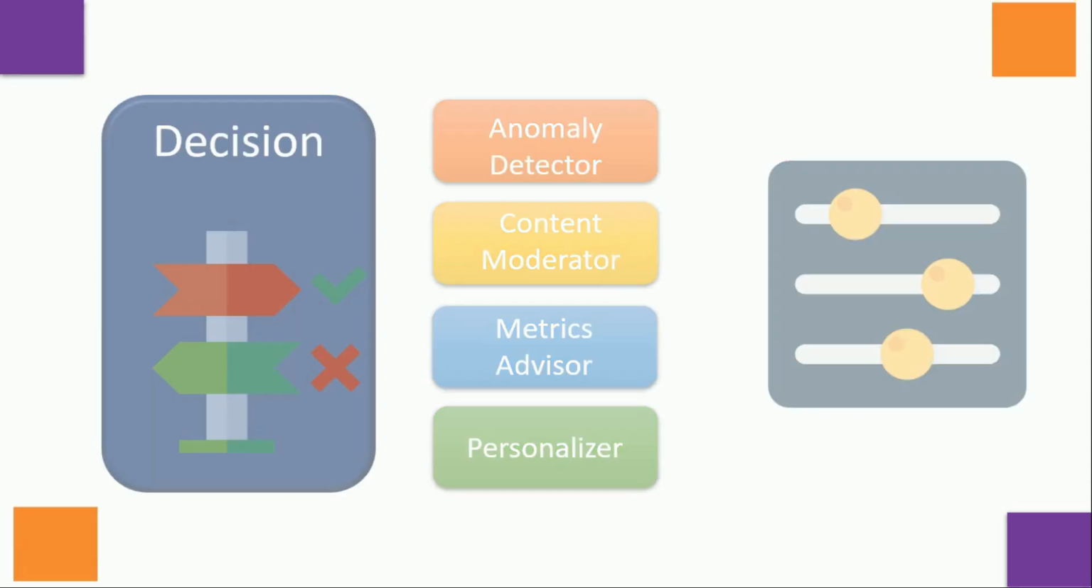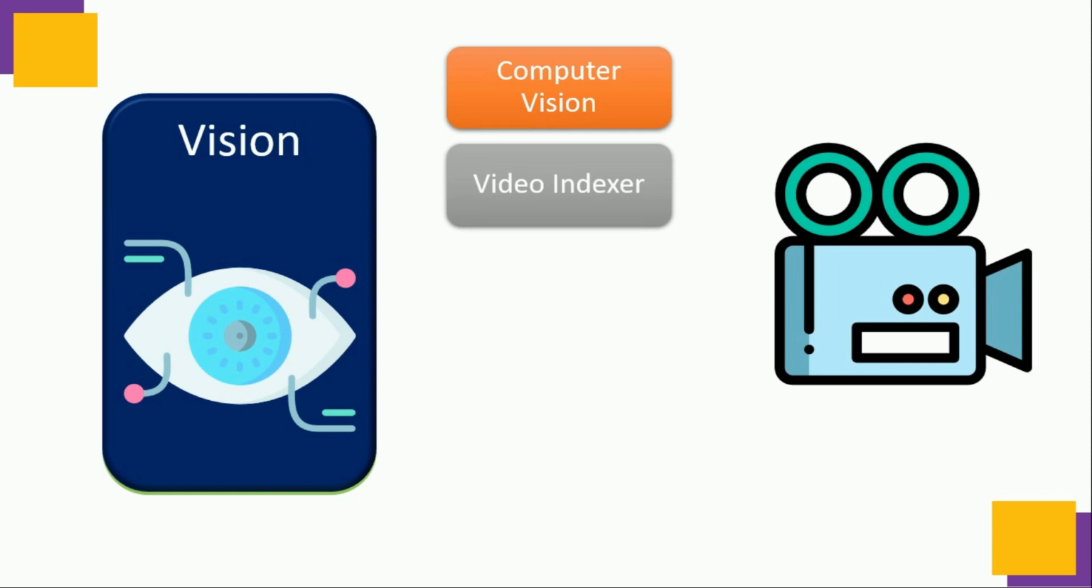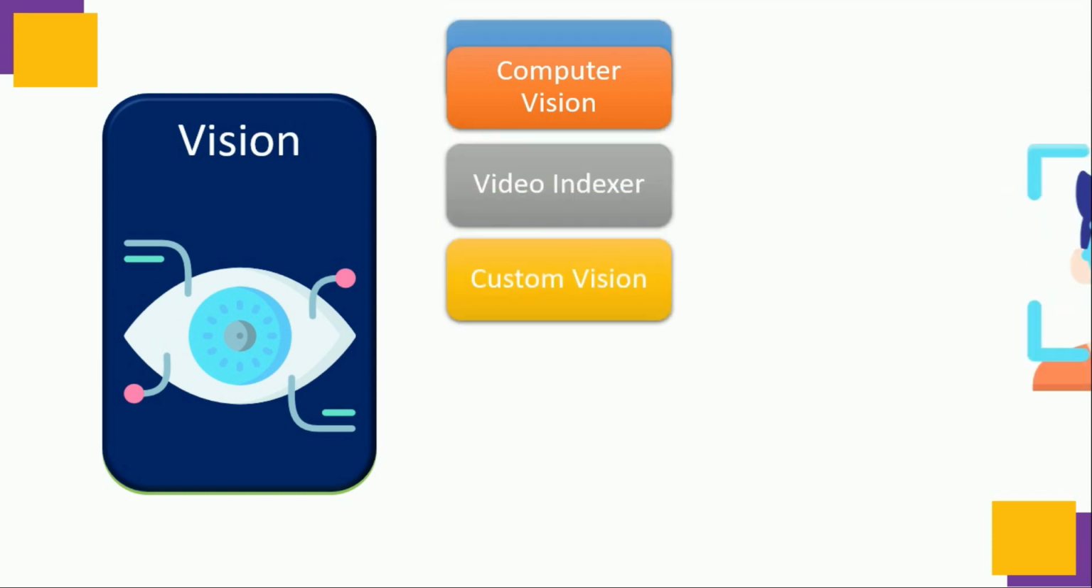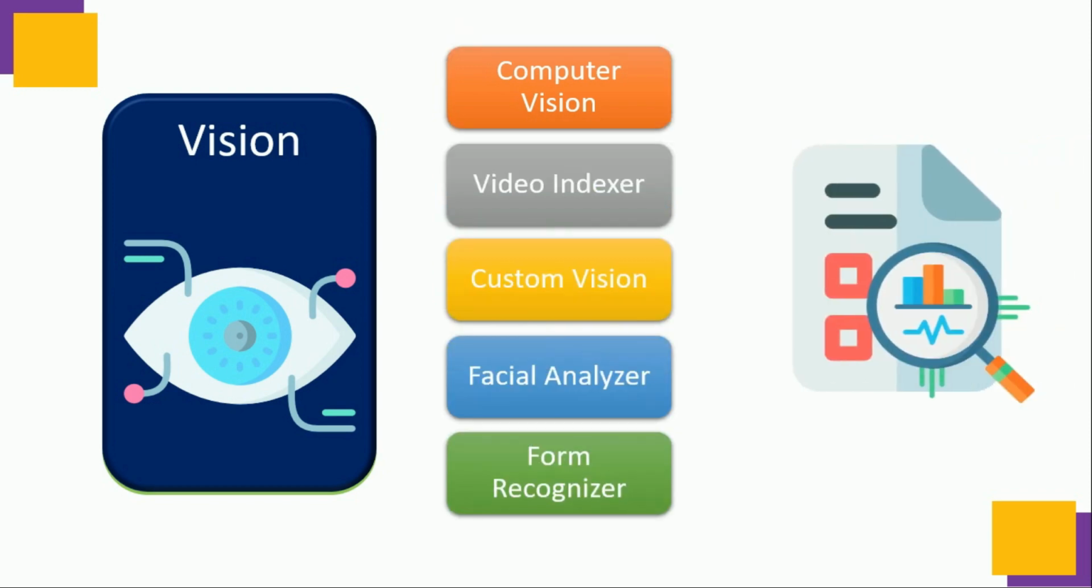Whereas the fourth one is vision, which consists of computer vision, video indexer, custom vision, face analyzer, and form recognizer APIs. So we'll study one by one in detail in the coming videos. Here in this video, I'll start with language. So let's start with language.